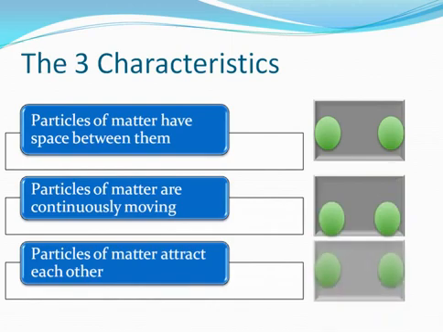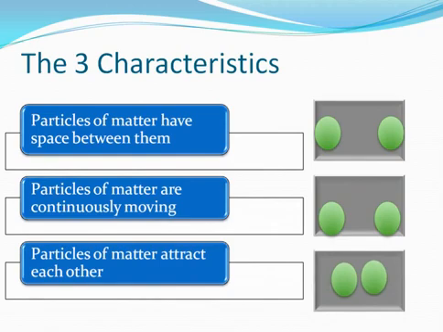This means that two particles of matter have some force between them which pulls them closer. When you pour water in a water bottle, the water stays in the water bottle, isn't it? The water does not come out of the water bottle and go off to some other room. That's because the water molecules attract each other. Understood? Let's learn in detail about all these three characteristics of matter. Let's look at the first characteristic first. Particles of matter have space between them.